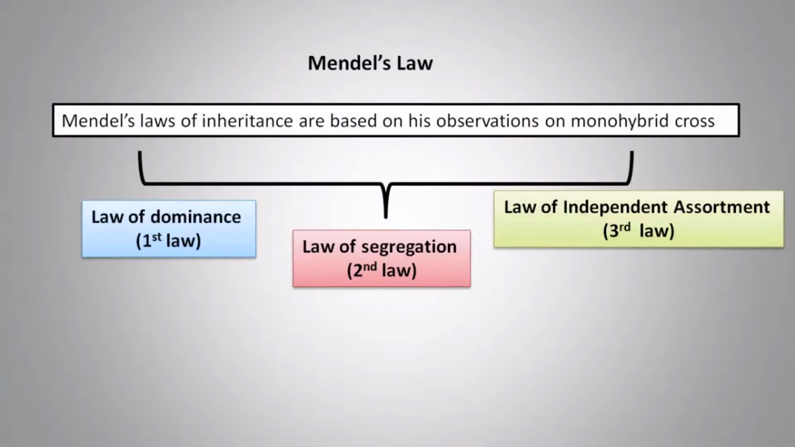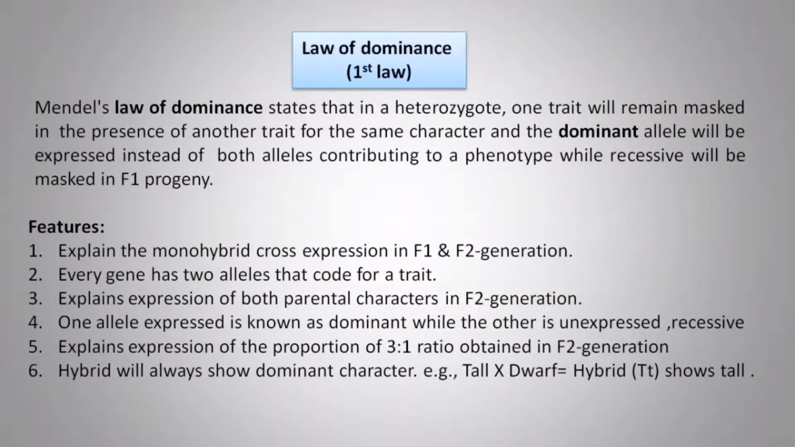Mendel proposed three laws: the law of dominance, which is known as the first law, the law of segregation, which is also known as the second law, and the law of independent assortment, which is also known as the third law. Mendel's law of dominance states that in a heterozygote, one trait will remain masked in the presence of another trait for the same character, and the dominant allele will be expressed. The masked one is your recessive.